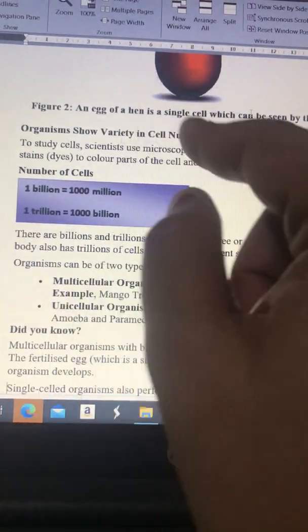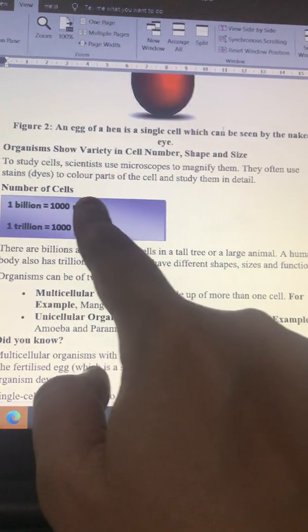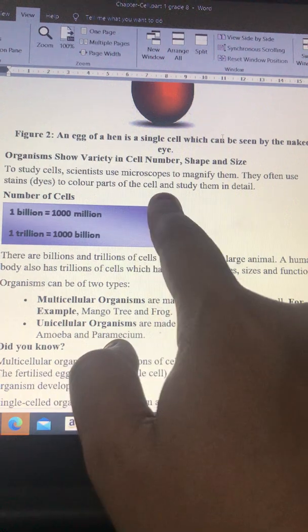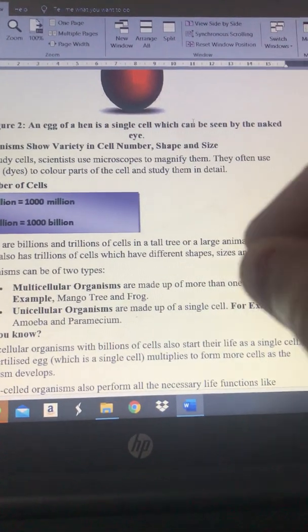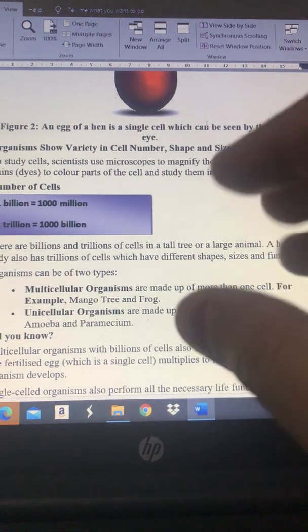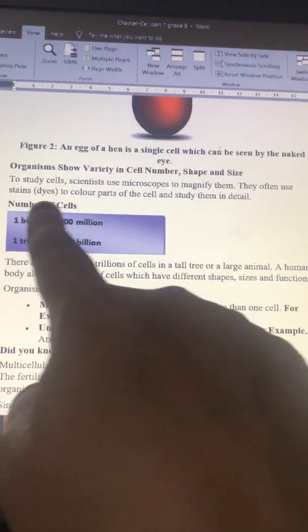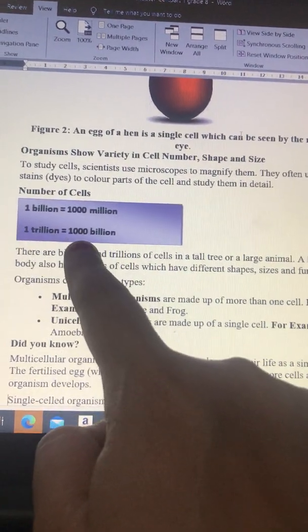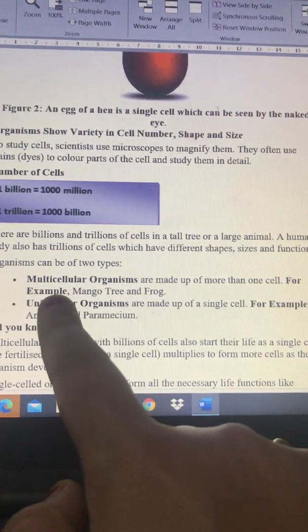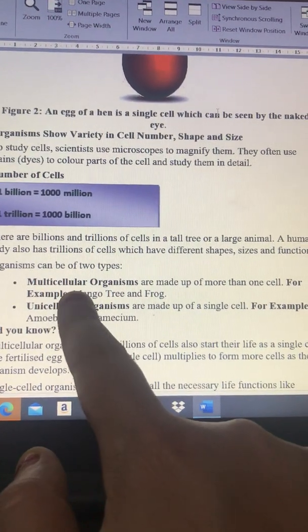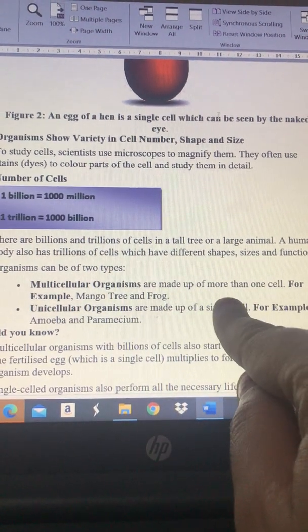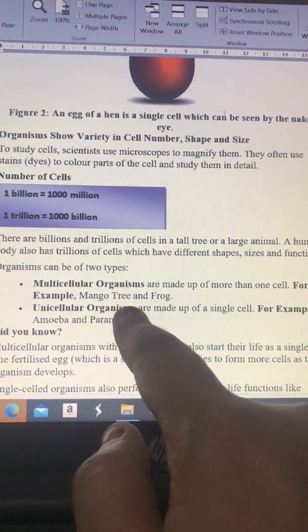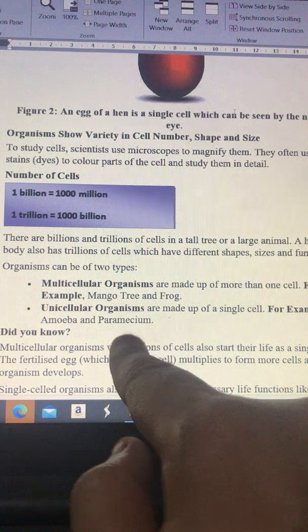The scientists observe the cell with special ink, or you can say the dye, that is known as stains, to color the part of cell or study the detail. Means the scientist puts stains on the cell, and with the help of these dyes they can easily study the cell. And 1 billion is 1000 million, and 1 trillion is 1000 billion. These are the units. Next we have the multicellular organism and unicellular. Multicellular, as the name is clear, means more than one, and unicellular is single. Multicellular examples are mango, tree, frog, and unicellular are amoeba and paramecium.